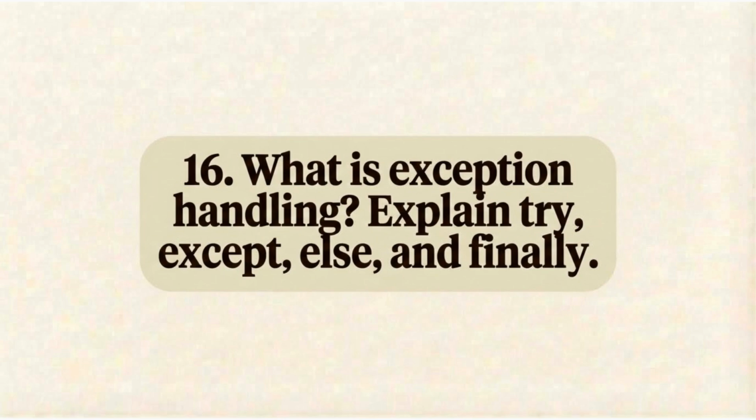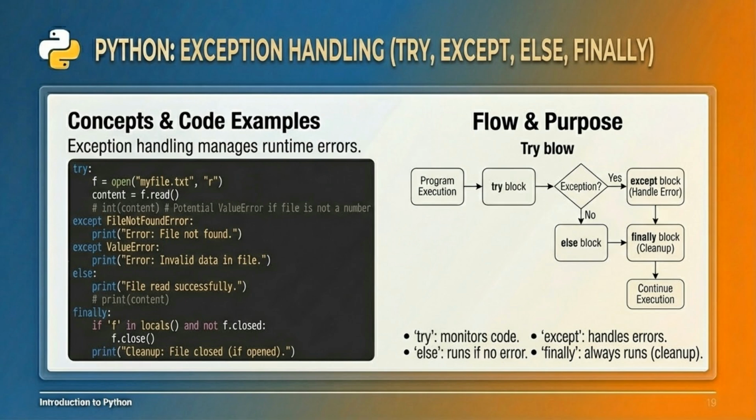What is exception handling? Explain try, except, else, and finally. Exception handling manages runtime errors. Try block code is monitored for exceptions. Except handles the exception if one occurs. Else runs if no exception occurred. And finally, executes cleanup actions regardless of exceptions.